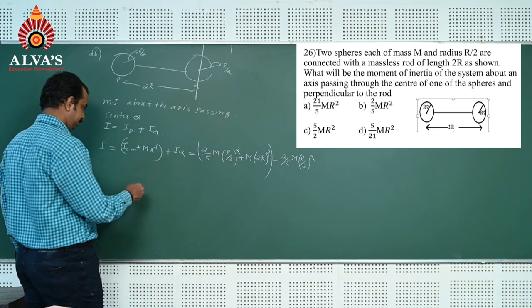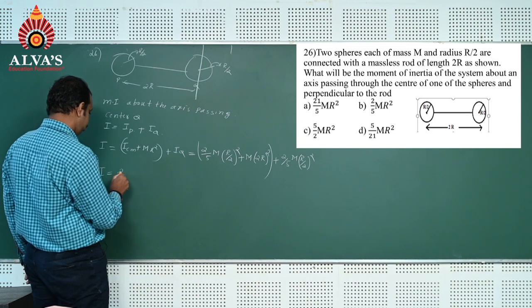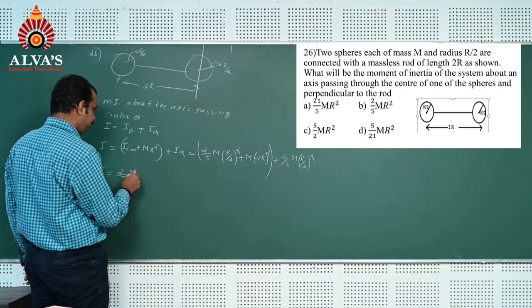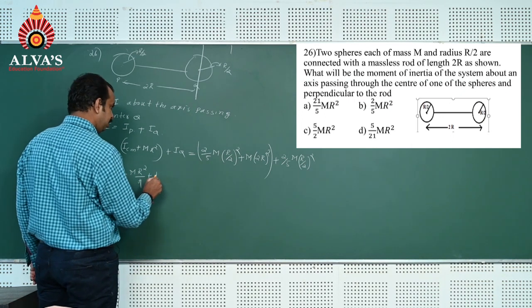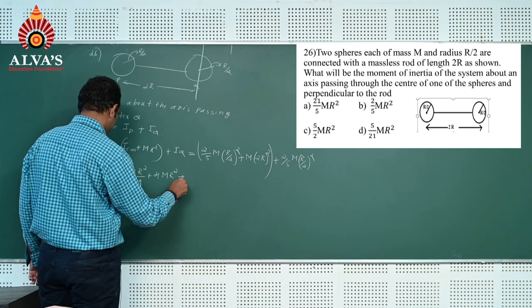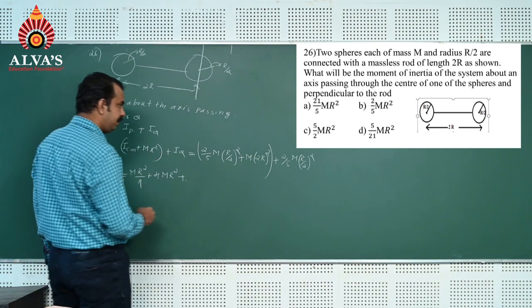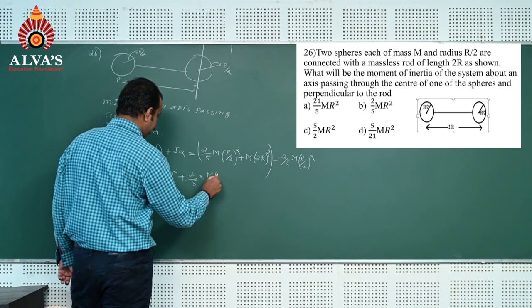That is I is equal to 2 by 5 m r square by 4 plus 4 m r square plus 2 by 5 m r square by 4.